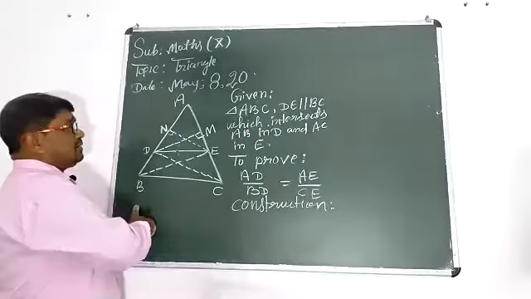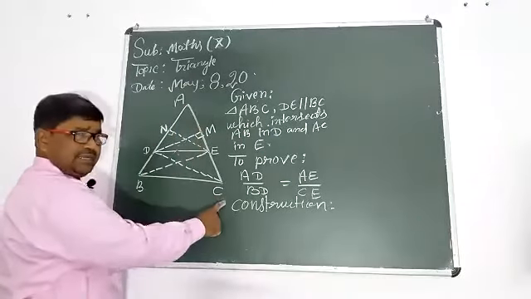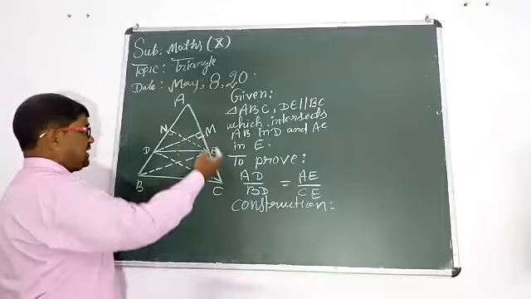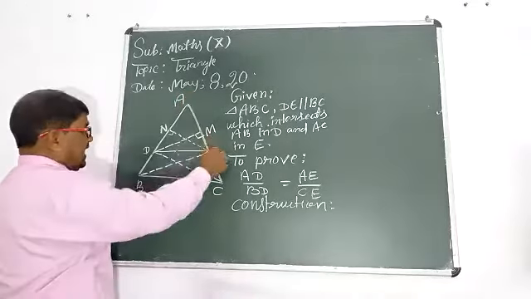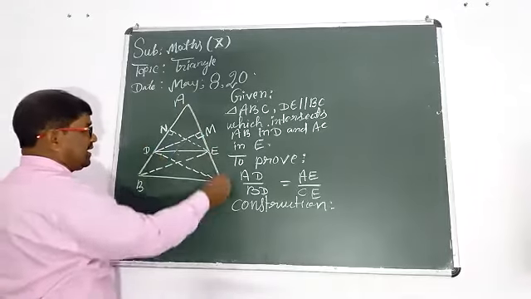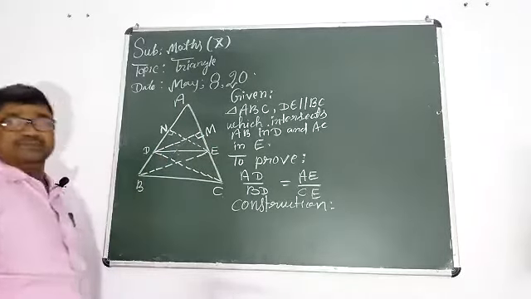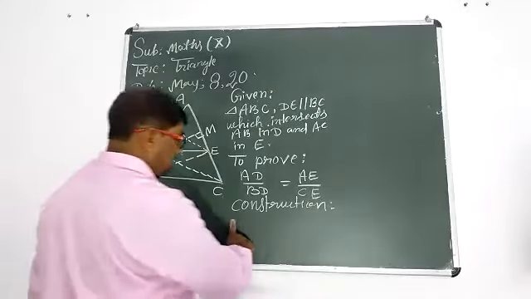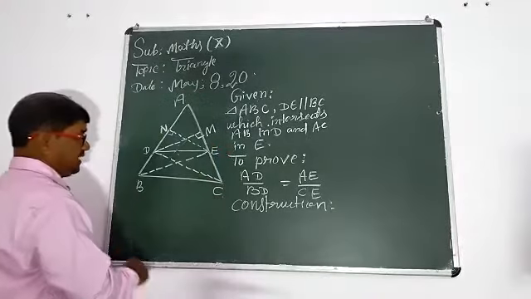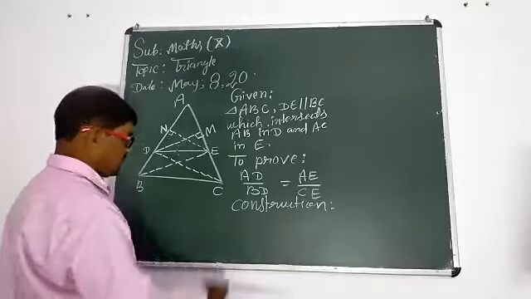Similarly, student, the third side is AC. You can check there are two triangles on this side. One is AED and another is CED. So these are the construction. Now you should write the statement in construction.